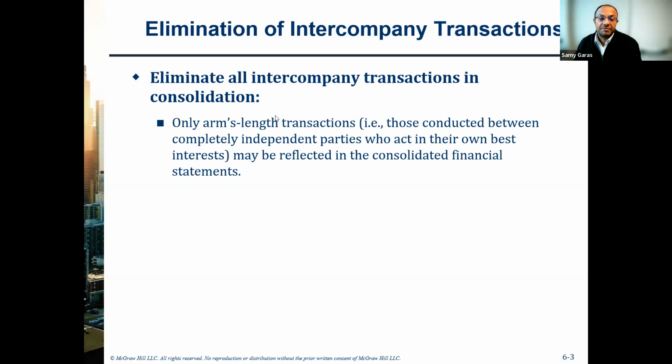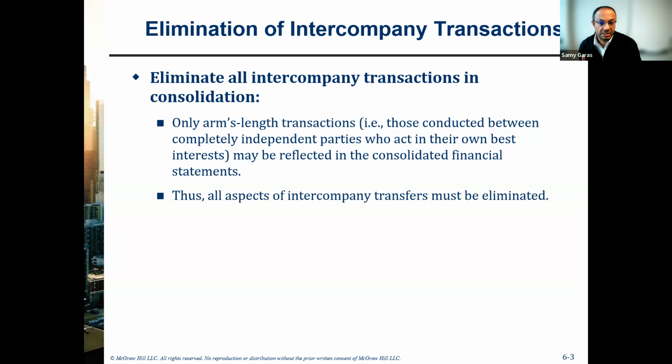So if the transactions happen between an outsider, like a supplier or customer, and the company, this arm's length transaction should be recorded. But the internal transaction, which we call a related party transaction, should be eliminated.